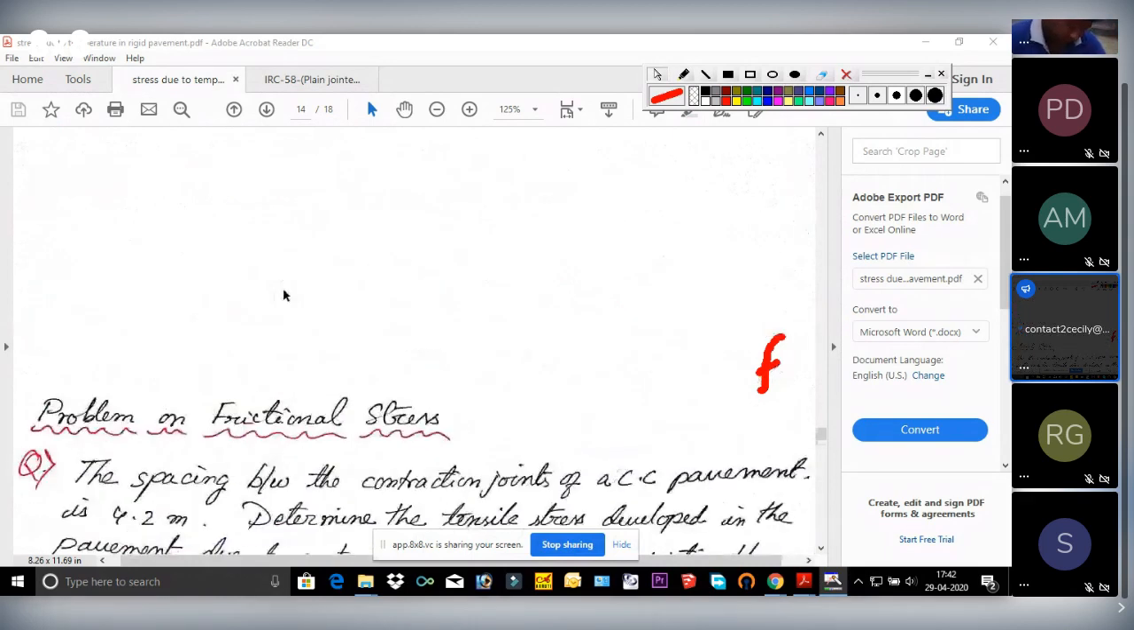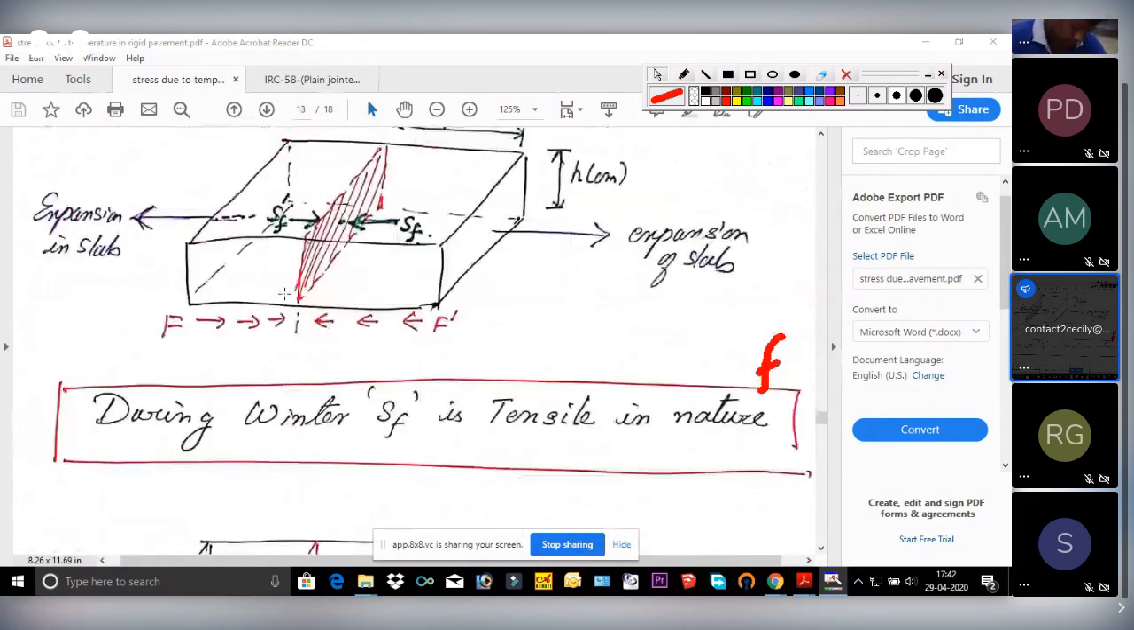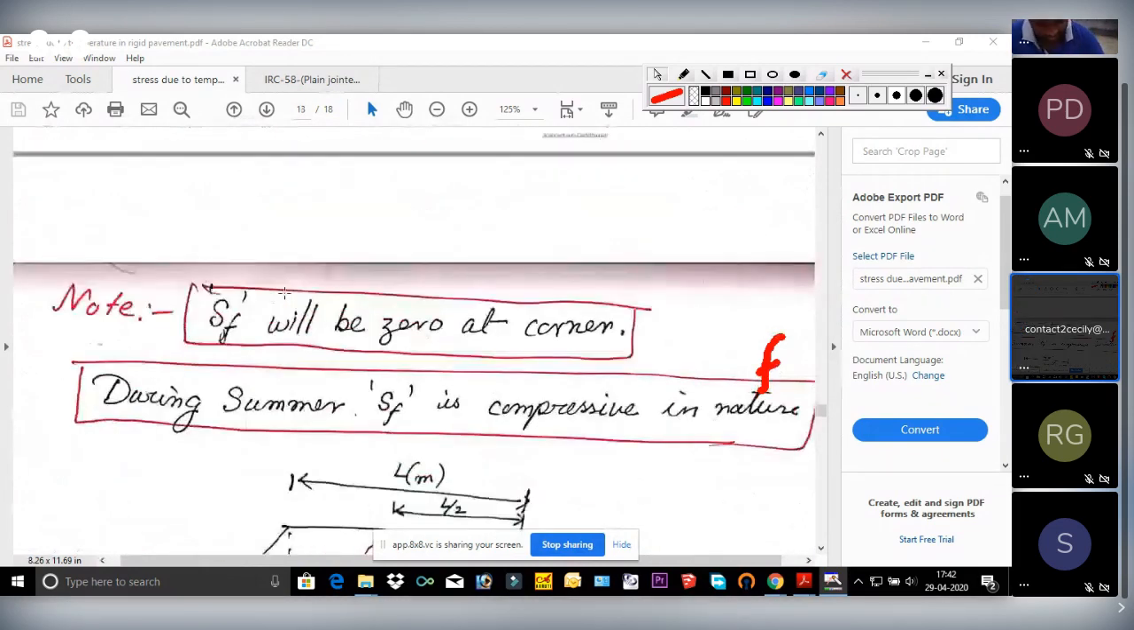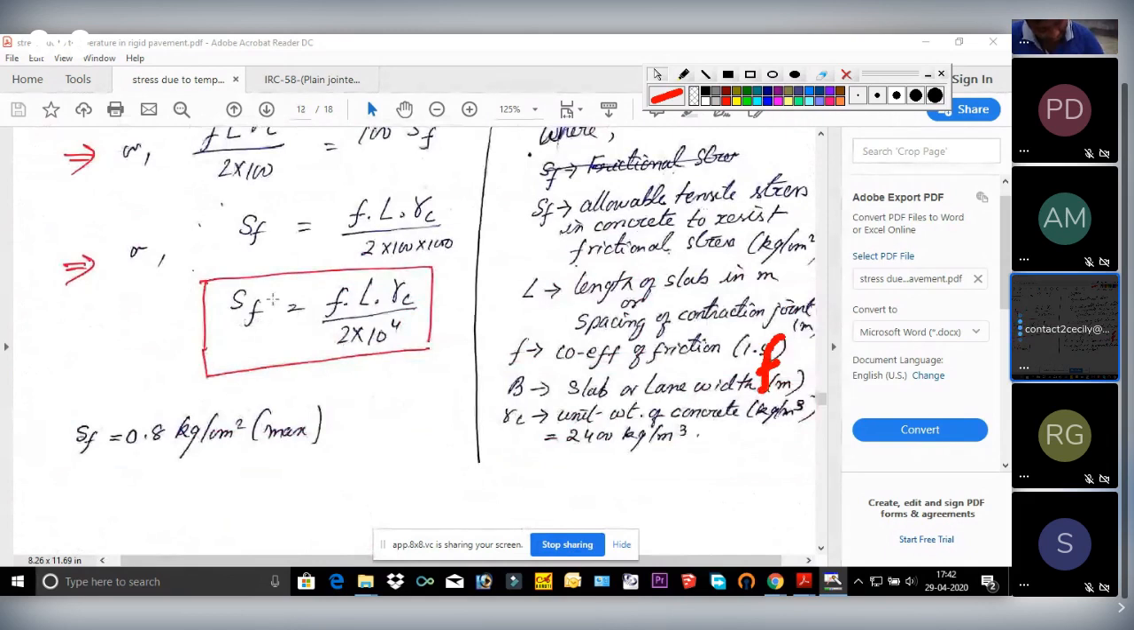Okay, now what is the formula? SF is equal to F into L into gamma C into 1 by 2 into 10 to the power minus 4. In this, F is given. Okay, L is also given. F is your 1.1, L is your 4.2. Okay, F is 1.1 and they have said to assume other data.